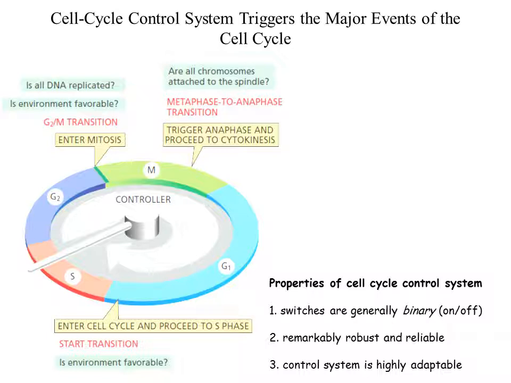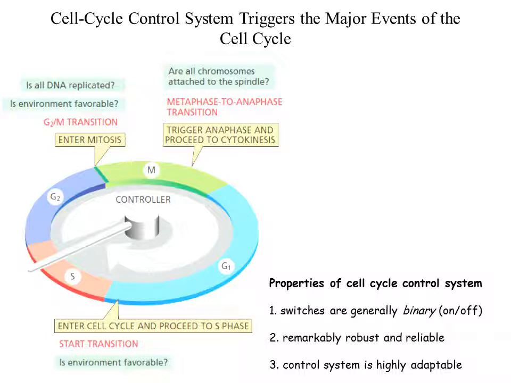So they act like on-off switches. Whenever they feel that everything is fine, everything is okay, then they switch it on and allow the cell to enter into the next phase. Whenever they find some errors, they find something unnecessary, then they will switch off the button.